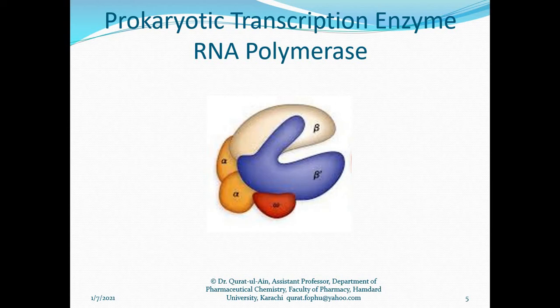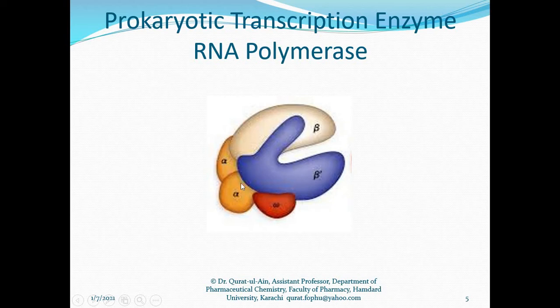The prokaryotic RNA polymerase consists of five different subunits. Two are the beta subunits: one is beta prime, the purple one, and the light colored one is the beta subunit. And two are the alpha subunits: one is alpha and one is alpha prime.